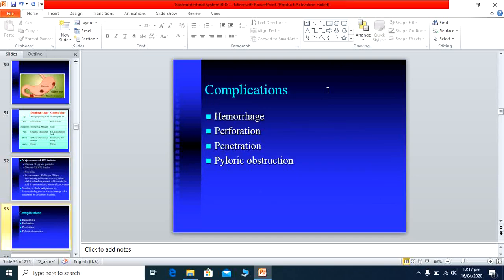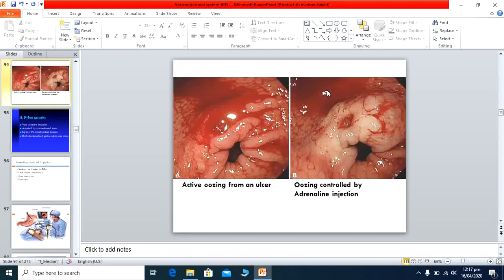Complications of acid peptic ulcer include hemorrhage. Sometimes bleeding is so severe that it is a cause of upper GI bleeding. The next complications are perforation and penetration, and then pyloric stricture because of fibrosis formation. The opening of the pylorus becomes narrowed, which causes pyloric obstruction.